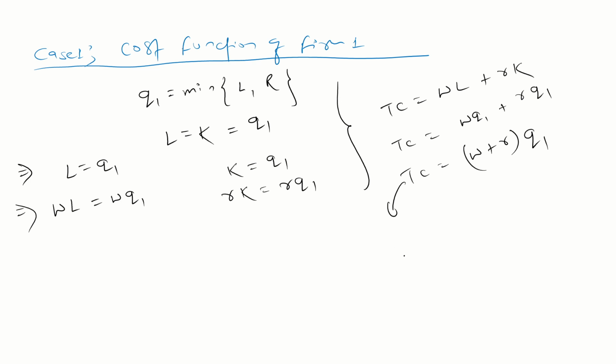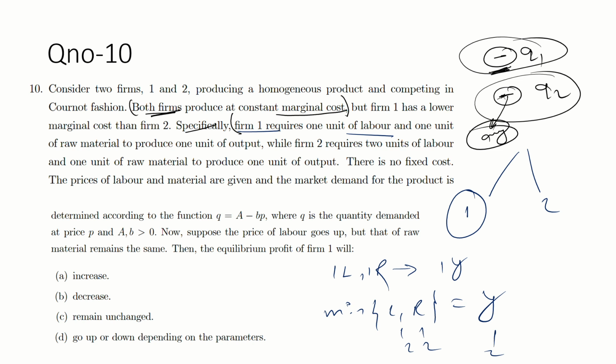You differentiate this, you will get the marginal cost. Marginal cost MC1, and suppose MC1 is equal to what? You just differentiate with respect to Q1. W plus R. So this is the constant term in terms of W and R. So don't confuse here. This is constant, so you will take any values as constant.